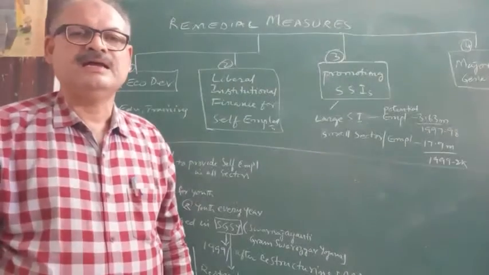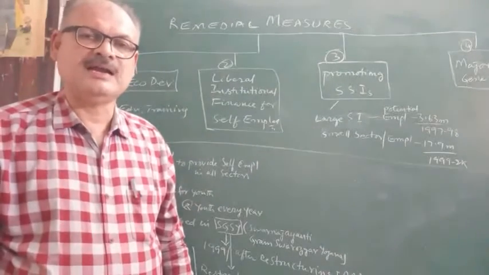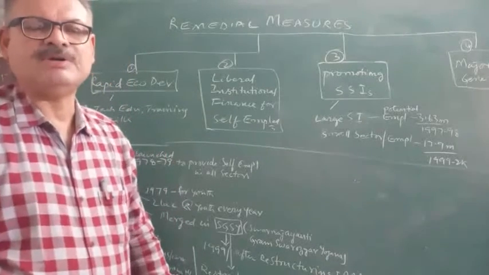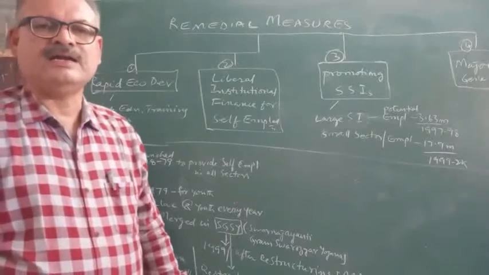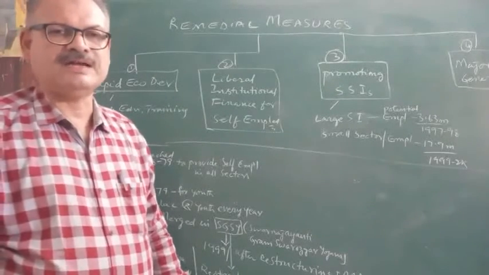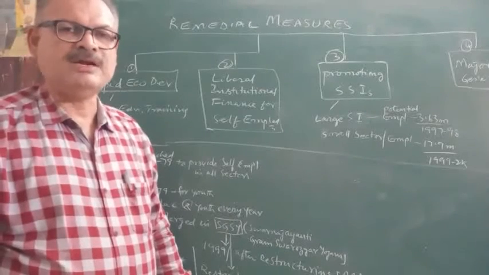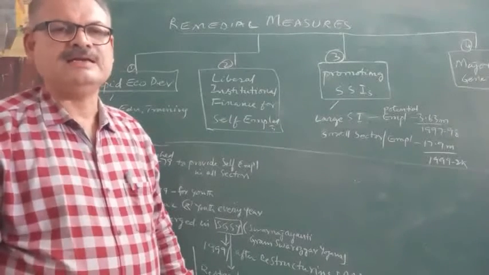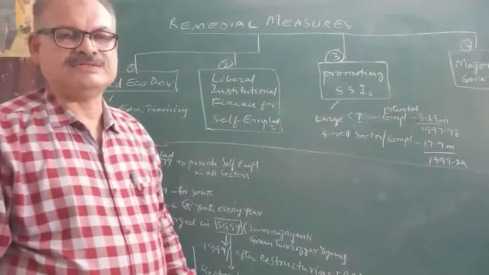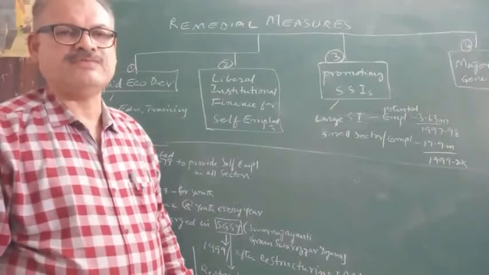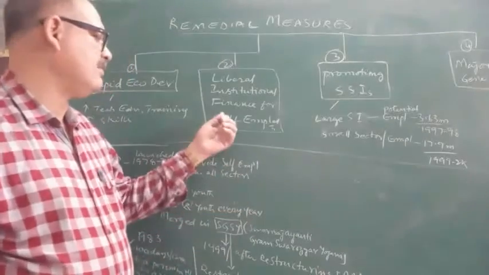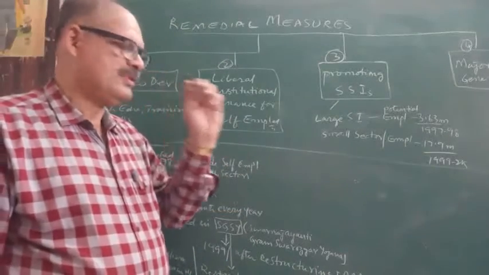Now, banks and other financial institutions are not coming forward to provide loans and advances to the self-employed persons because they do not have sufficient repaying capacity. So, after taking loans, banks fear that they may not repay them. That's why they are not providing sufficient bank loans. This must be provided.